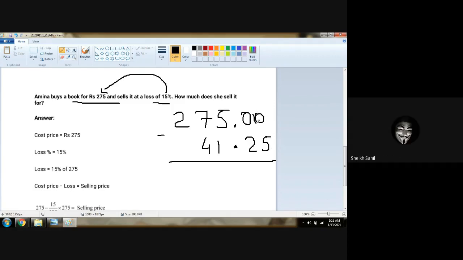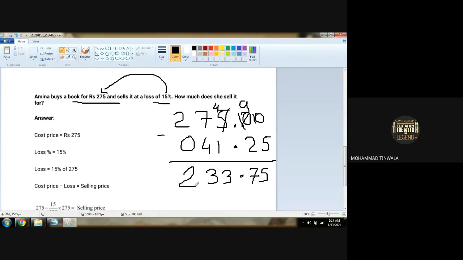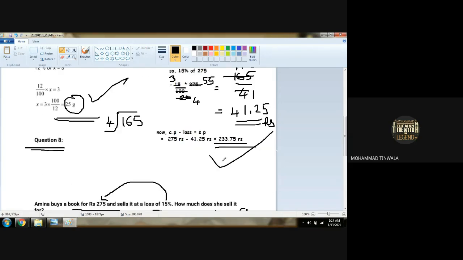First we make 10, making 10 we make 9, then this 10 becomes 4 here. Nothing cuts now, so 10 minus 5 is 5, 9 minus 2 is 7, decimal under decimal, 4 minus 1 is 3, 7 minus 4 is 3, 2 minus nothing, so 0 here, 2 minus 0 is 2. 233.75. Is that the correct answer?